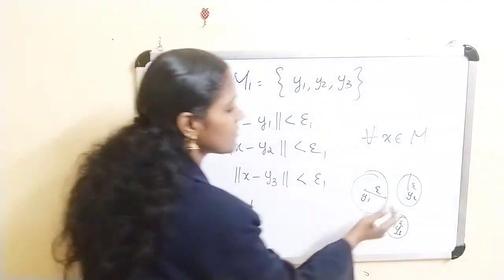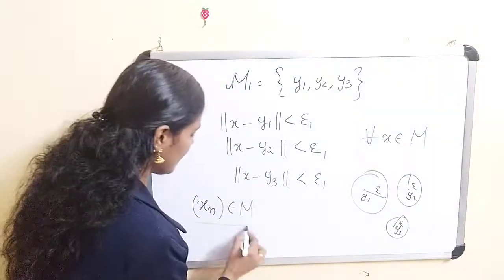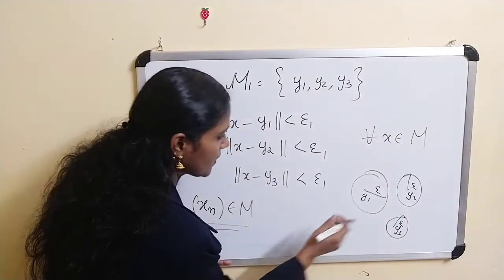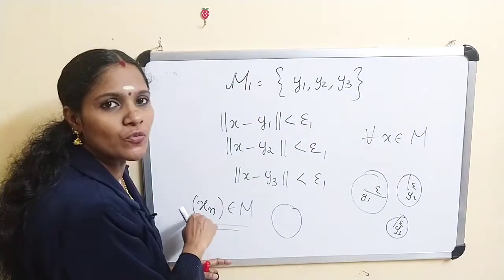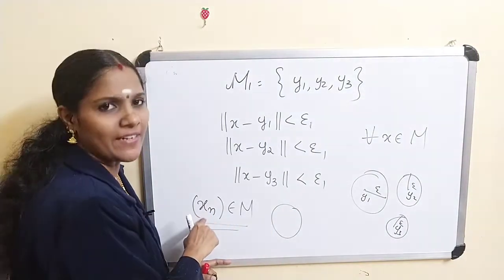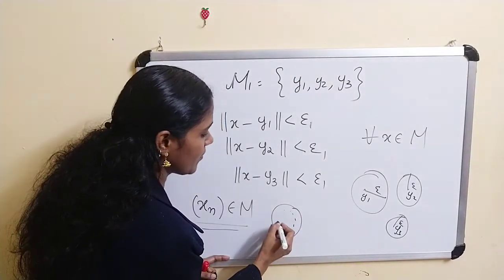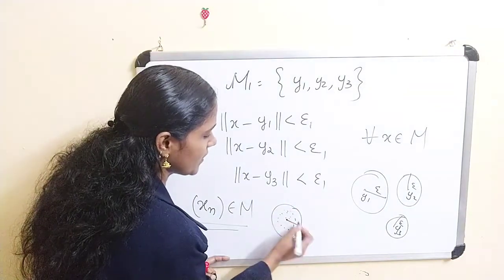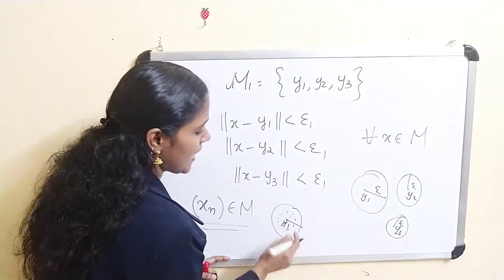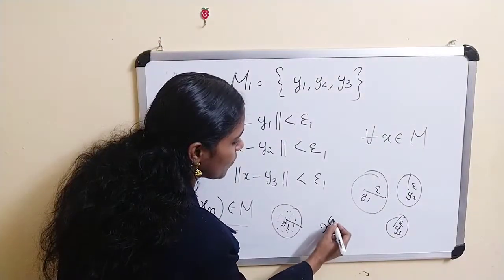You consider one such ball, which must contain infinitely many elements from xn. Let it be this ball, some y1. The elements of xn in this ball B, we denote that sequence as xn1.